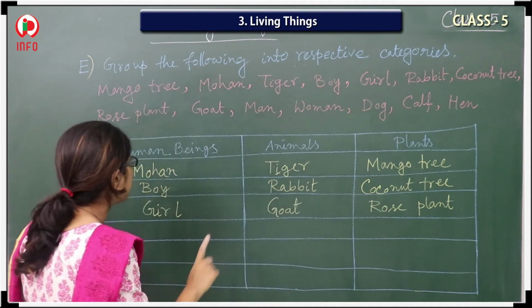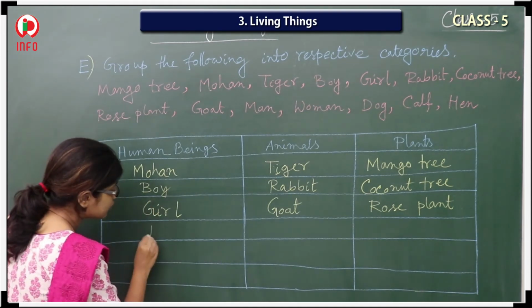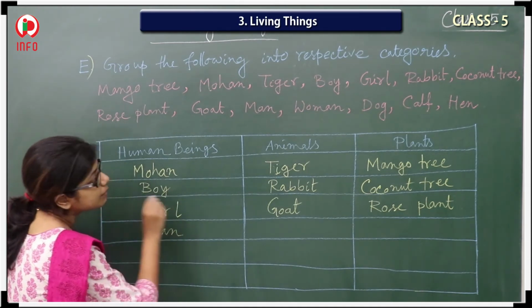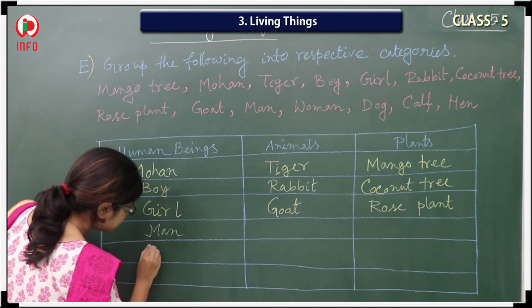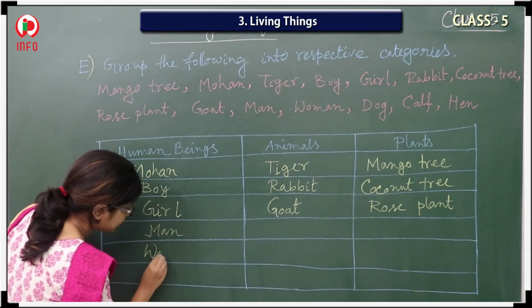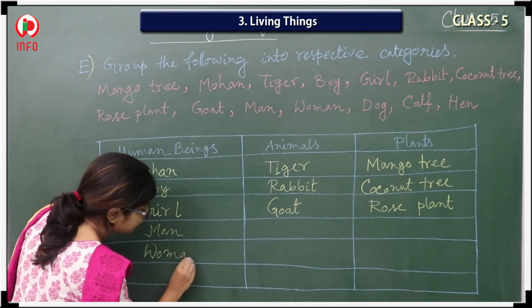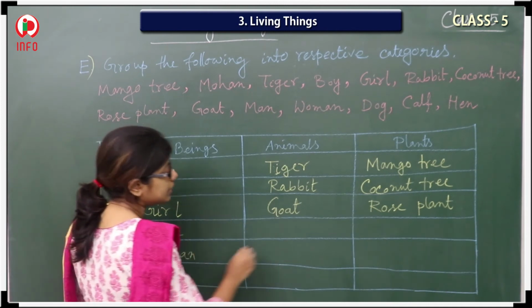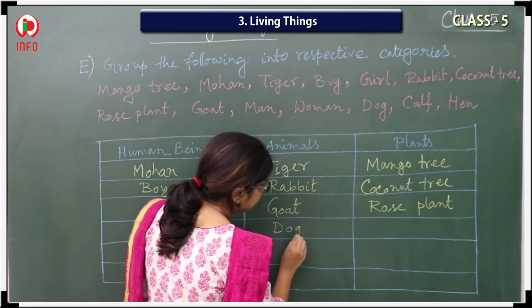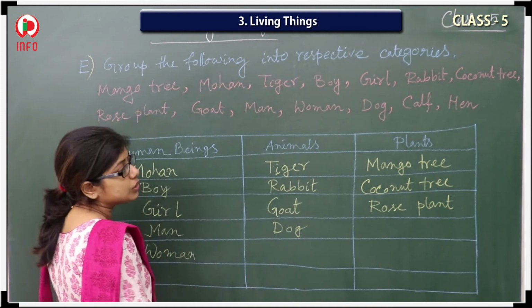Next, the man. Man is a human being, so here you have to write man. Next, the woman. She also is a human being, so here I wrote the woman. Next, the dog. Dog is an animal, so here I have to write the dog.